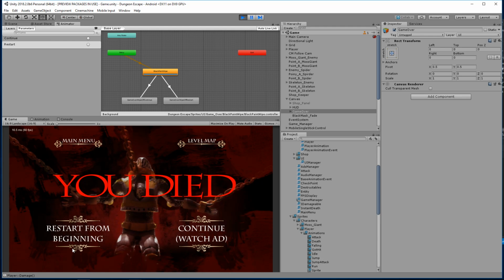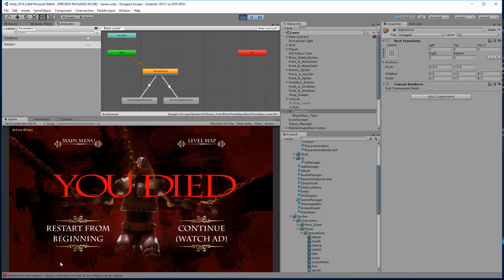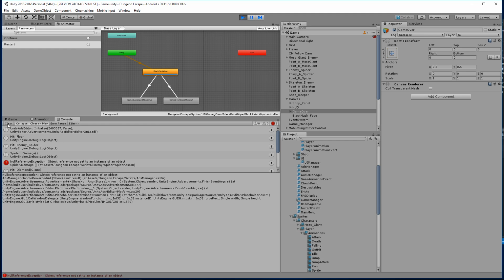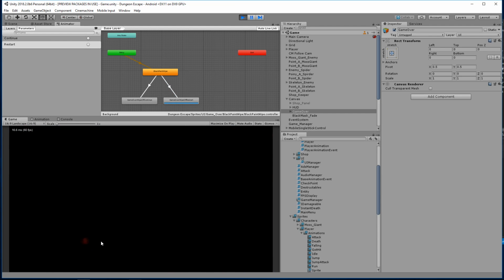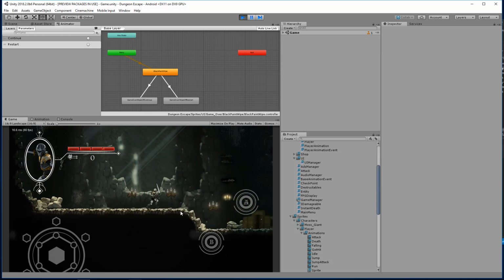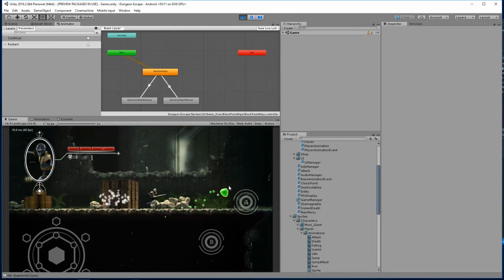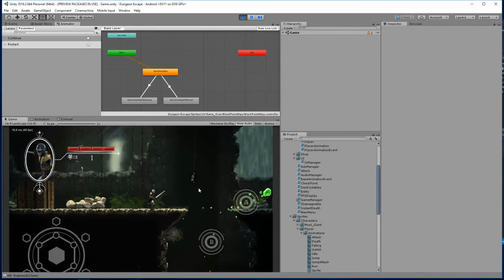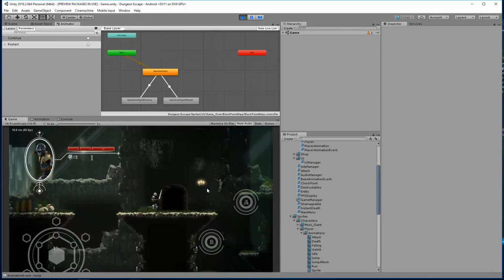So here's game over. If I do restart from beginning, that works because it actually loads the scene. So if I do continue with ad here, it's gonna break, as you can see here, object reference. I can't do that. I have to restart from here. All right, let's go reach a checkpoint. I'm gonna mute that audio for now. All right, so let's go ahead and make it to our first checkpoint here.